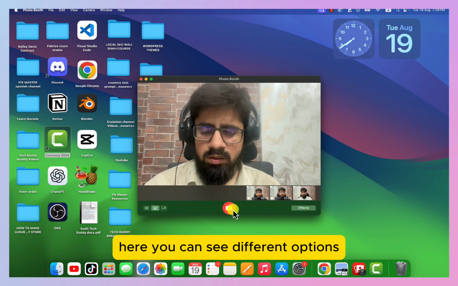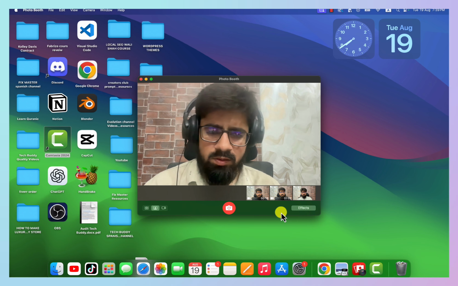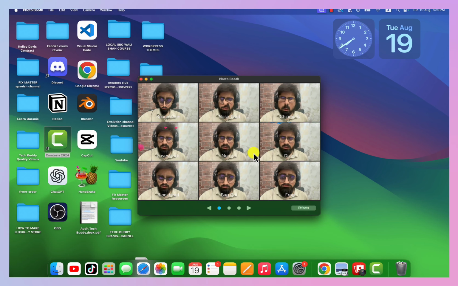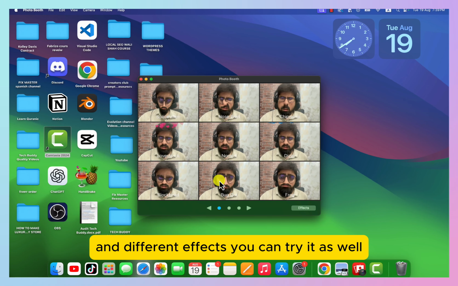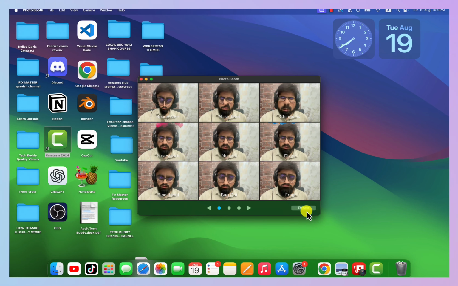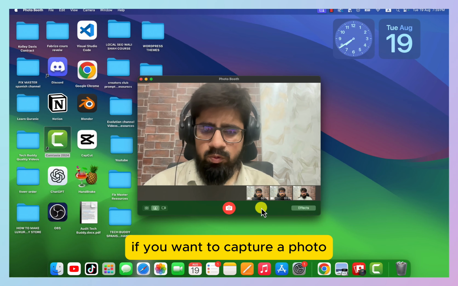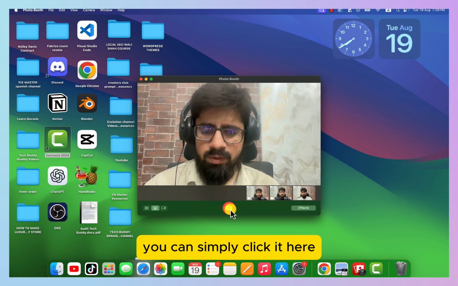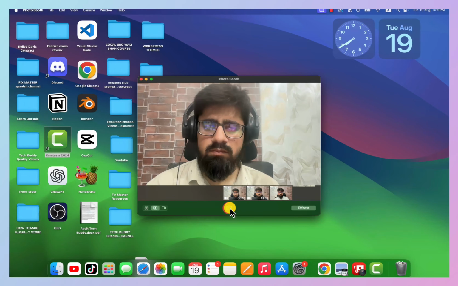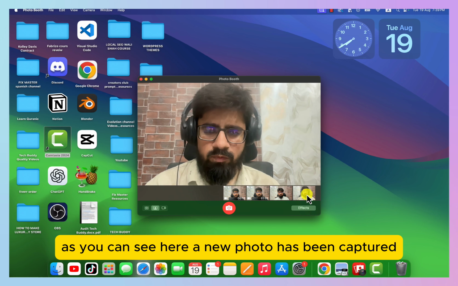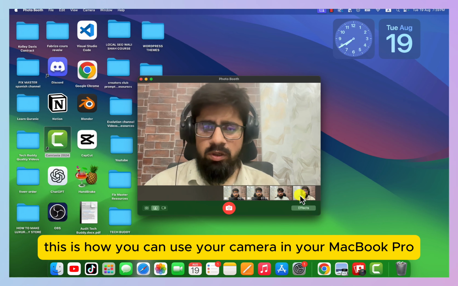Here you can see different options. Here you can see effects, normal and different effects. You can try it as well. If you want to capture a photo, you can simply click it here. As you can see here, a new photo has been captured. This is how you can use your camera in your MacBook Pro.